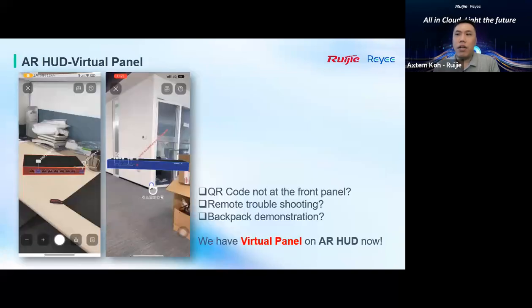And the next thing we also have is one AR function. We not only come with AI, we also come with AR. AI integration with networking, I think, is a new thing for you. So why do we want to integrate the AR HUD? Because we want to let you know all the visibility in front of these switches, each of the ports. The switch itself is able to tell you what equipment is connected to this port. Maybe from here you can see it's the RAP 2200E, but you don't know if I have 10 units or 20 units of AP.